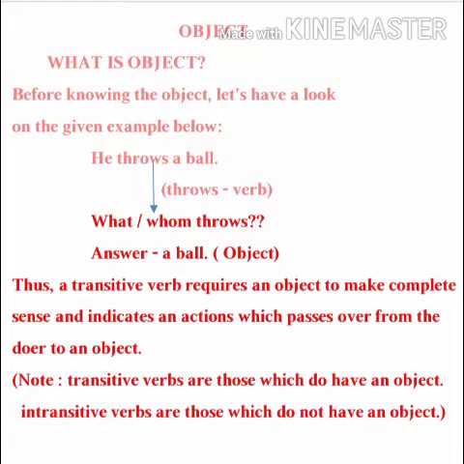And in the same way, the opposite: intransitive verbs are those which do not have an object. Remember this. Remember kids, whenever you are getting an answer by asking what or whom, definitely that particular answer is an object. Fine. And always remember that particular verb would be a transitive verb.